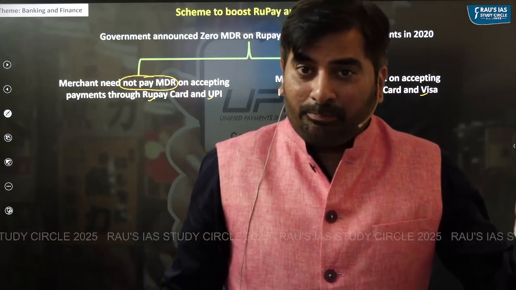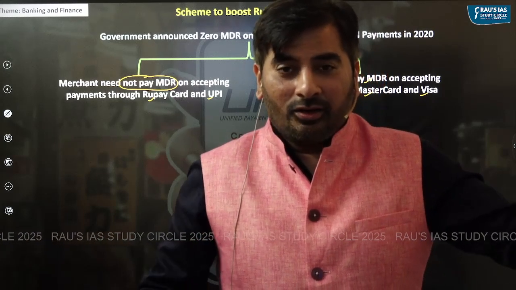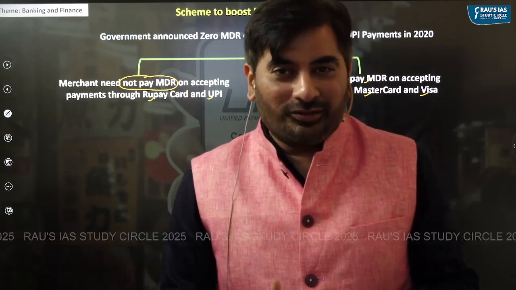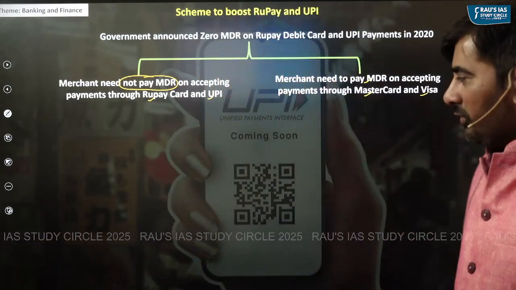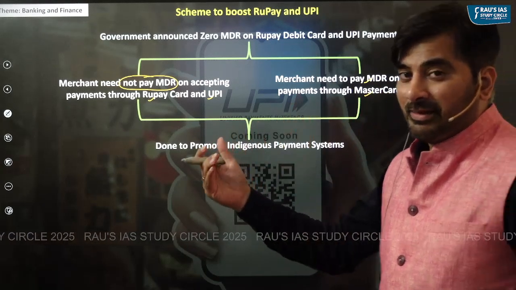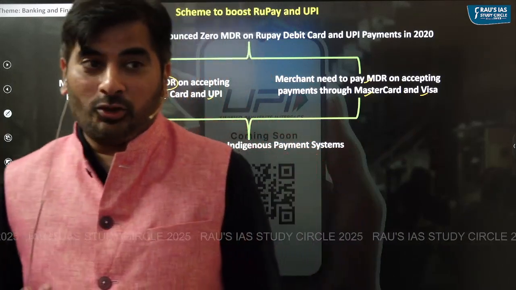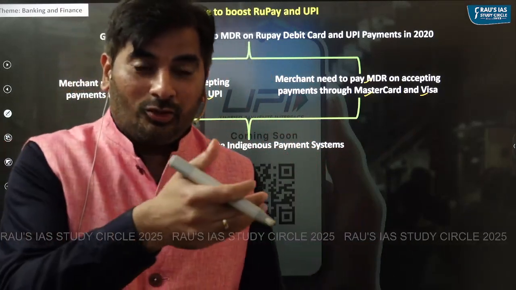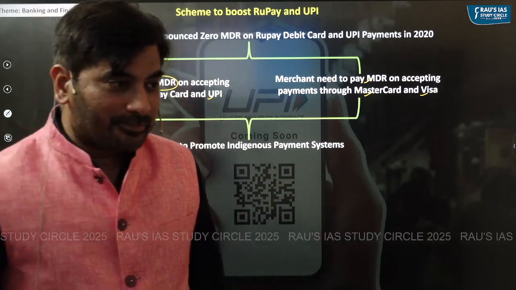But if I accept payment through MasterCard or Visa, I will be required to pay MDR. Why was such a rule introduced? The basic idea of having this rule was to promote the indigenous payment systems, which are RuPay as well as UPI, to encourage the merchants to accept more payments through RuPay and UPI.